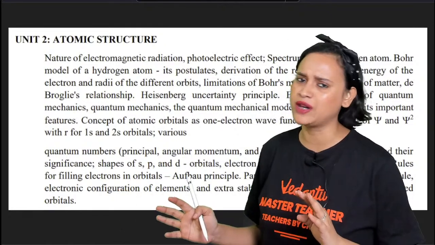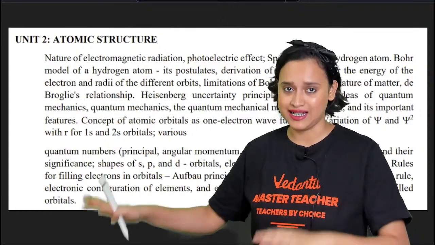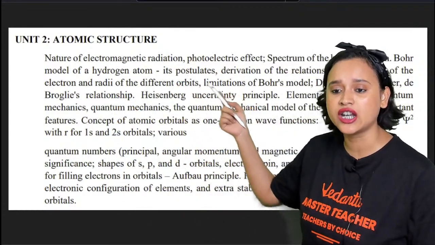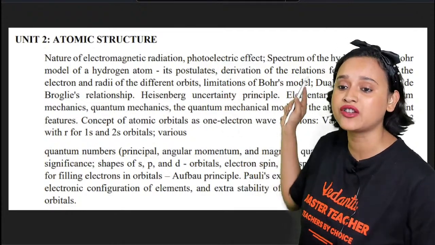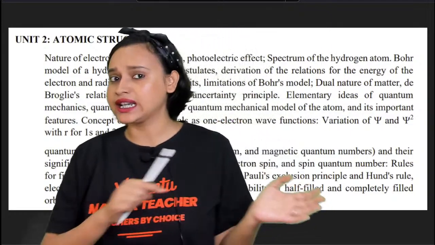Obviously, it does not have much work because Thomson's and Rutherford's models you already have studied in your younger classes, right? So it directly starts from the nature of electromagnetic radiation. It starts with photoelectric effects, spectrum of the hydrogen atom, Bohr's model, and all of these. It directly starts from there.